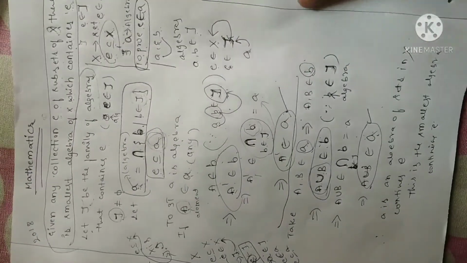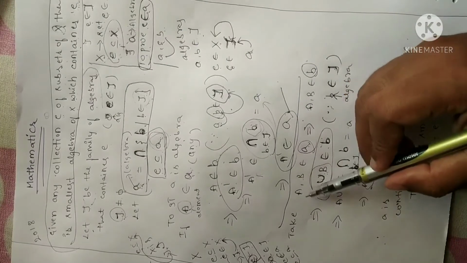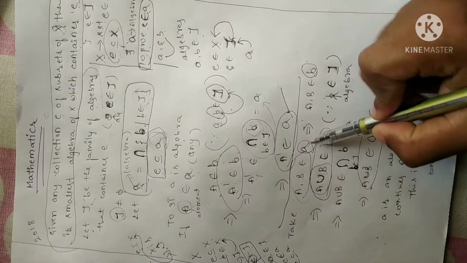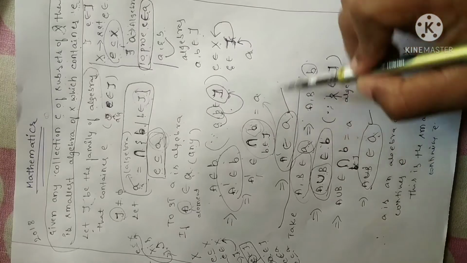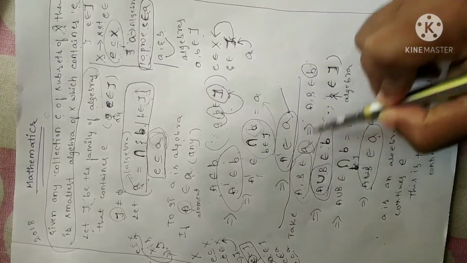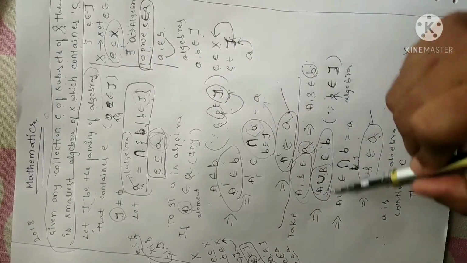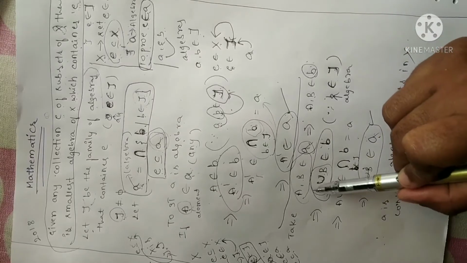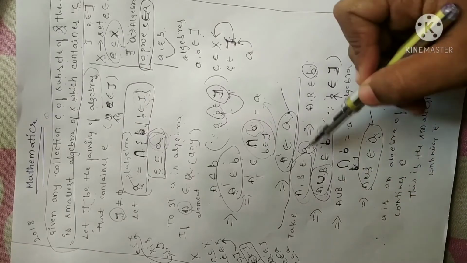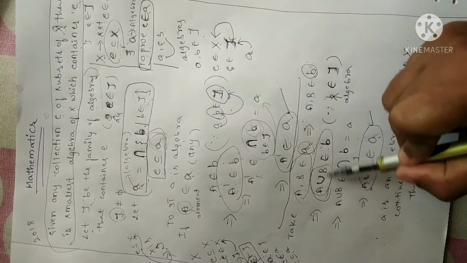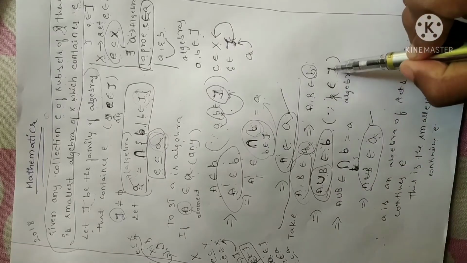For the second condition, we have to prove it is closed under finite union. So I have assumed two elements in an algebra A. The same elements belong to B as well. Why? Because A and B are elements of tau. Since A is already an algebra, we have to prove B is an algebra, so the union belongs to B. Why? Because B is an element of tau.